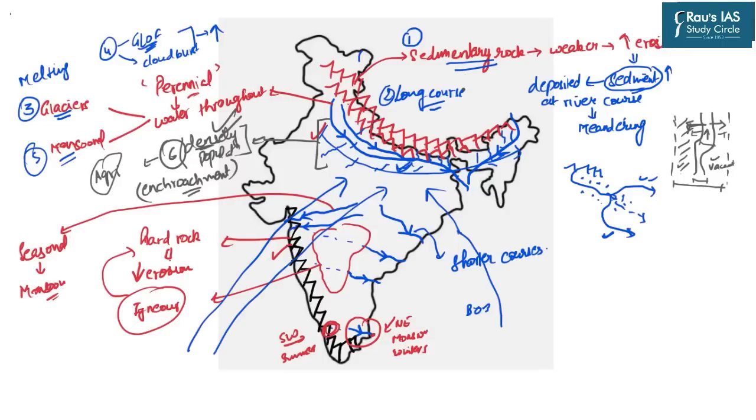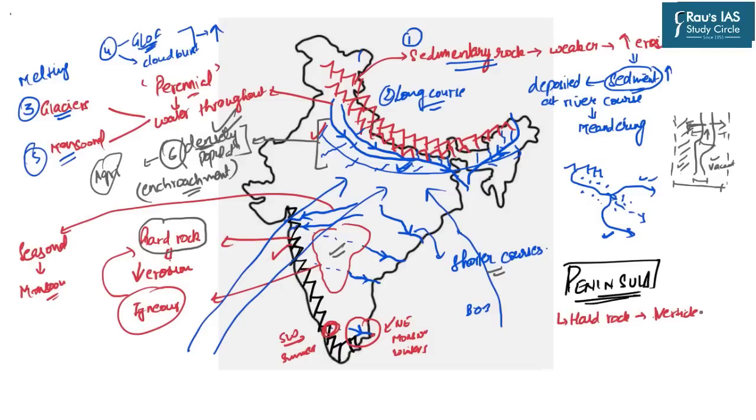But now the question arises, we have discussed that the peninsular rivers are shorter in nature. So what does exactly happen? We also know the fact that the geology of the peninsular area is very hard, and hence there will be lesser intensity of erosion. So what exactly happens in the peninsula? In the peninsula, we know that there is a hard rock structure, and this hard rock does not allow vertical erosion. Now because rivers are not eroding the rocks vertically, the depth of the river course will be very shallow.